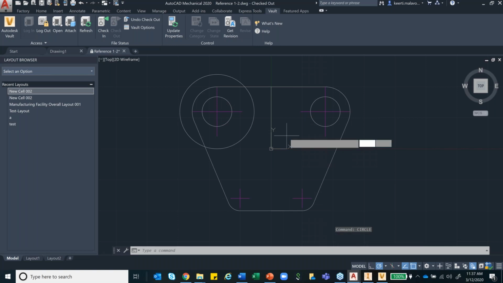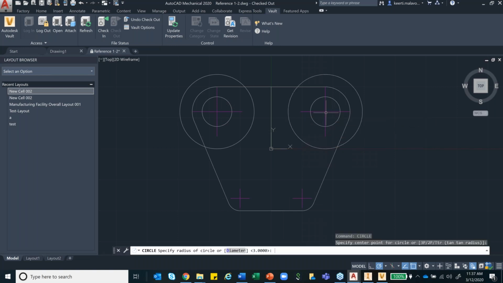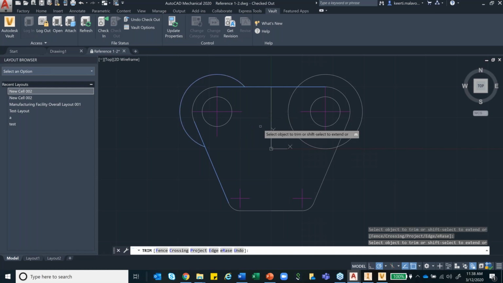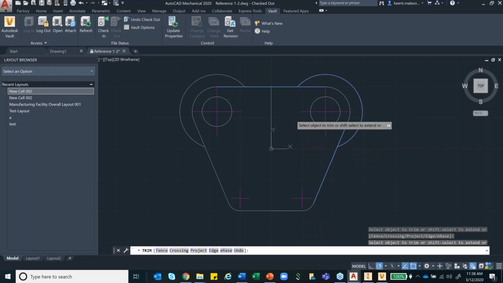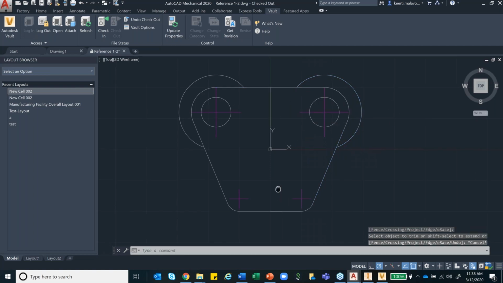Similarly, a circle at this center, and I will trim it. This, and this. It asks me which locations to trim. I can again go ahead and trim it. Just bear with me. Yes.